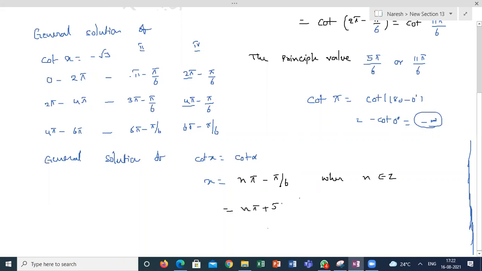N pi plus pi by 6 is correct, where n belongs to integer. How is it right? Both answers are right. How?